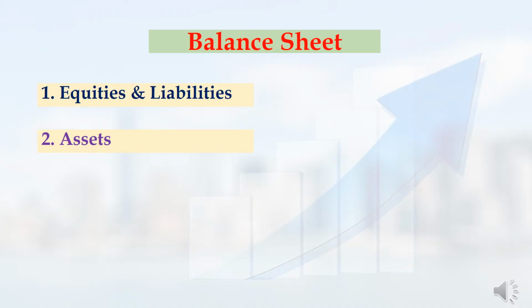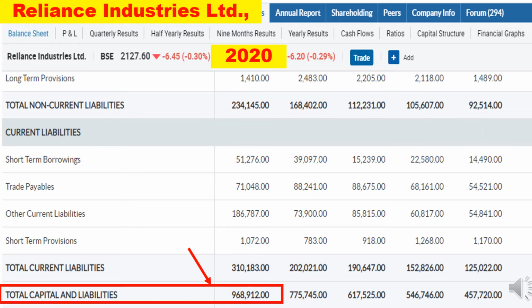In any company's balance sheet, these two major titles will be available. That is, first equity and liabilities, second assets. Within these two titles, many subtitles will be available. Under the title Equity and Liabilities, if you scroll down and see the last row, a term Total Capital and Liabilities is mentioned. Here, capital is nothing but equity.